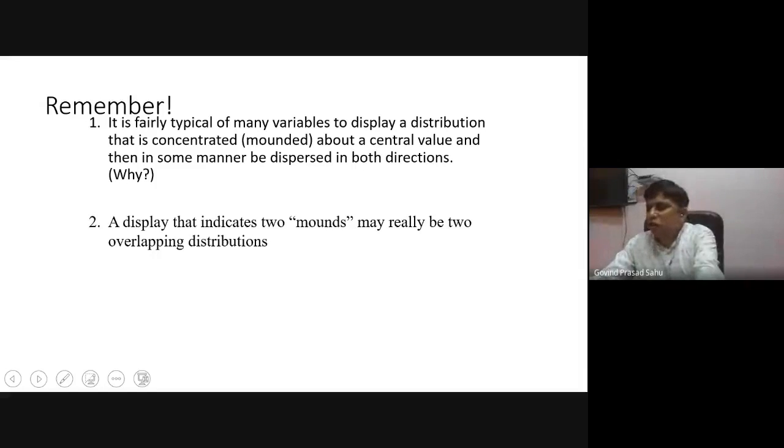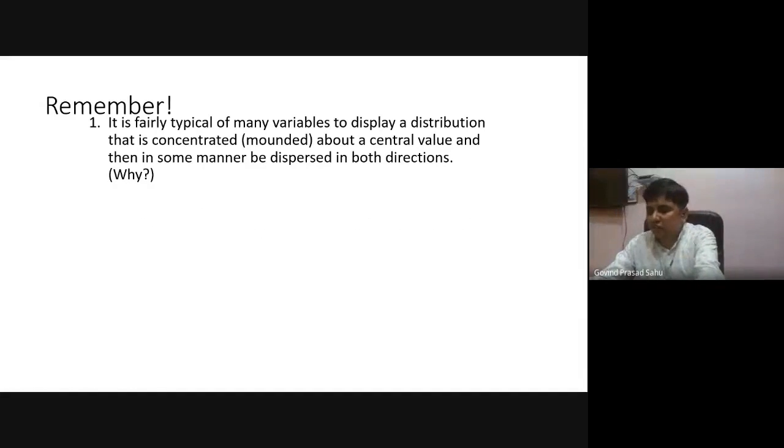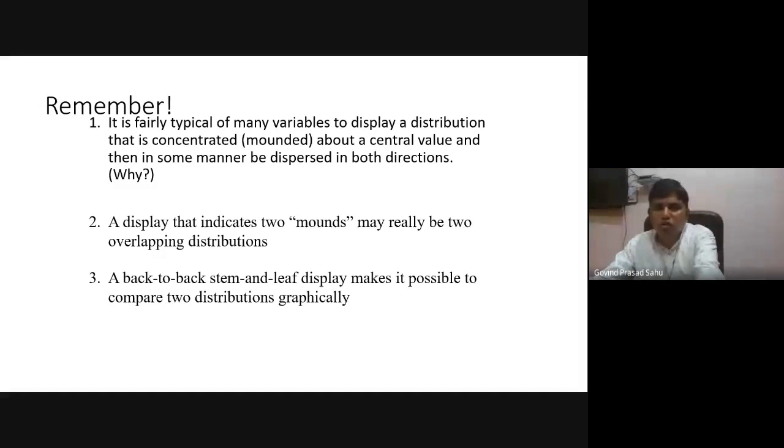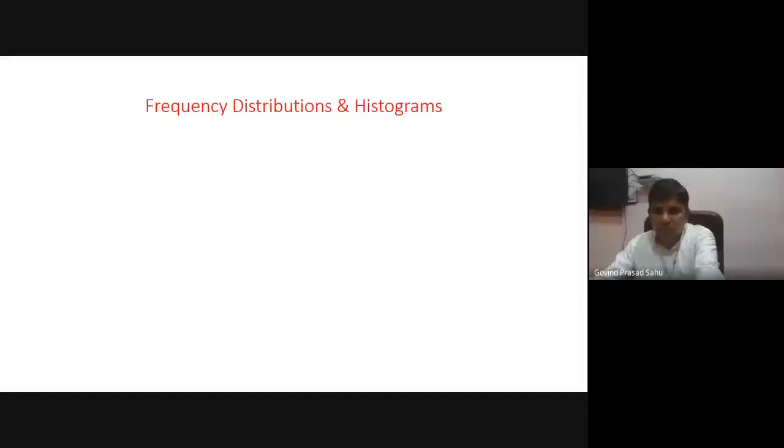Okay. So what are the drawbacks? The drawback is that it can only be applied in the case of, say, integer values. It is only desirable in the case of a limited number of data. If the number of data is very large, then it is not a good way of representing the data.